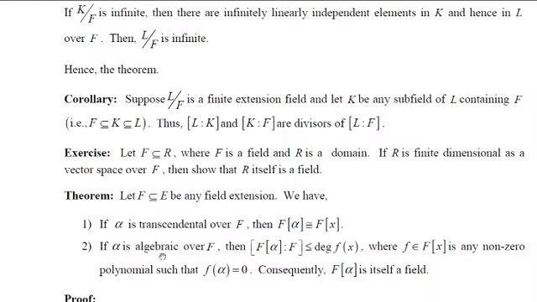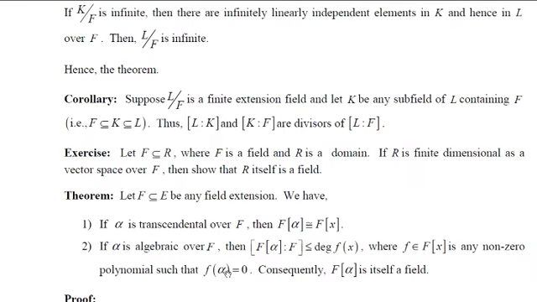And if alpha is algebraic over F, then we have to show that the dimension of the extension field F(alpha) over F is less than or equal to the degree of f(x), where f(x) is any non-zero polynomial such that alpha is a root of that polynomial. And consequently, F(alpha) itself is a field.